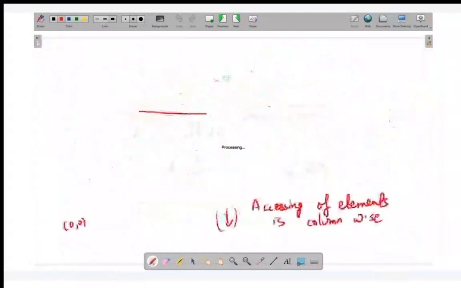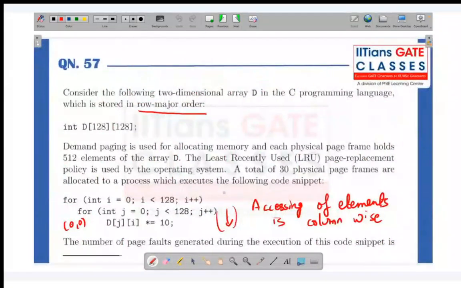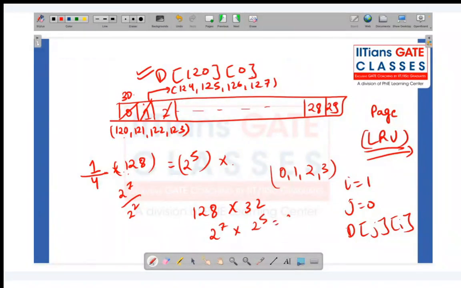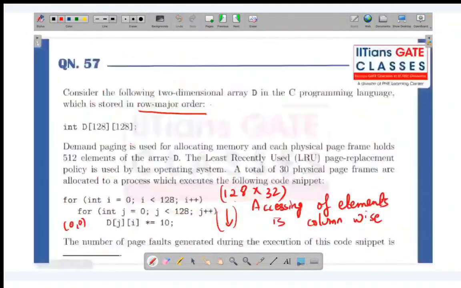So can I say, students, please keep an eye on the screen. The outer loop is executing how many times? 128 times. And for each of these inner loops, how many times is a page fault happening? 32. So that's why these many page faults will be happening: 128 into 32. So what is the answer? 2 power 7 into 2 power 5, which is 2 power 12, hence 4096. So the number of page faults that will be happening is 4096.